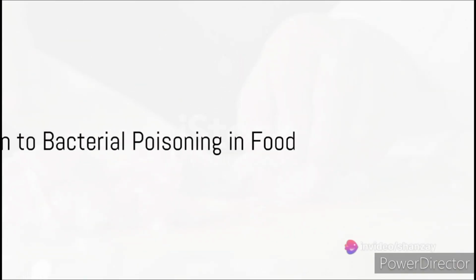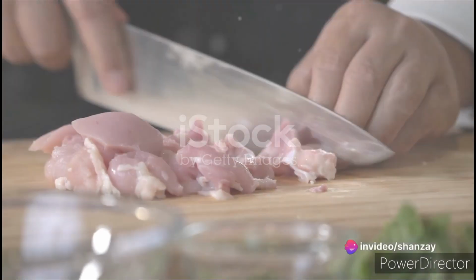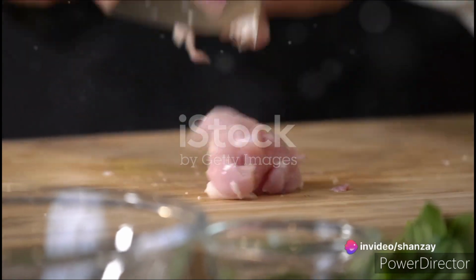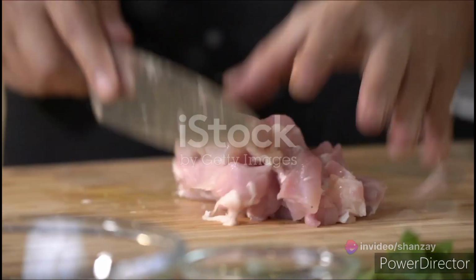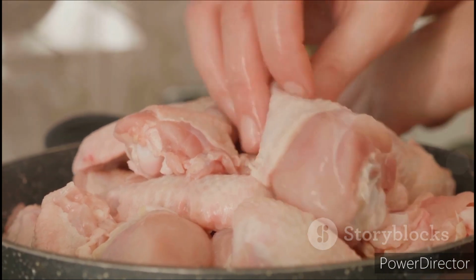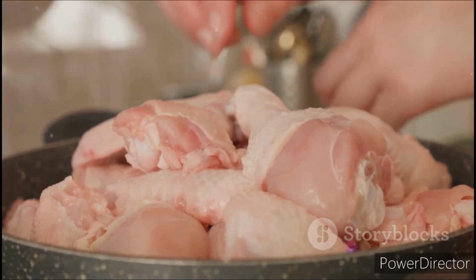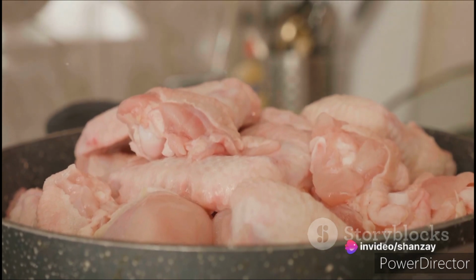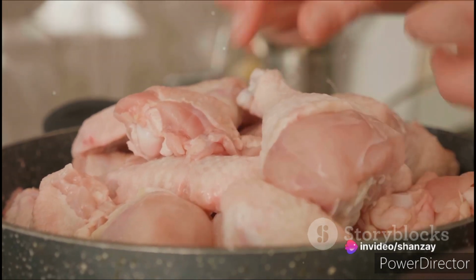Now let me tell you about the 3rd type of food poisoning. Bacterial poisoning in food. Bacterial food poisoning is the most common cause of food poisoning, and stringent hygiene precautions must be taken to prevent outbreaks of this type of illness. Most food poisoning incidents occur due to unhygienic practices, making them preventable.